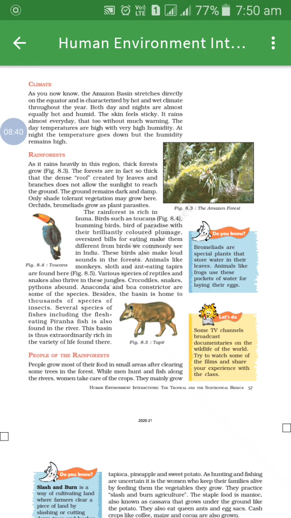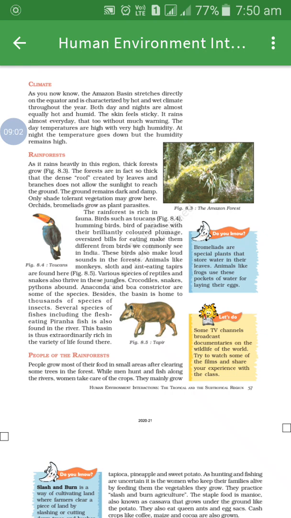Animals too live in the Amazon basin. Which animals, students? Monkeys, sloth and anteater. Tapirs are found here. A tapir is an animal similar to a pig, and it is a large herbivorous mammal.